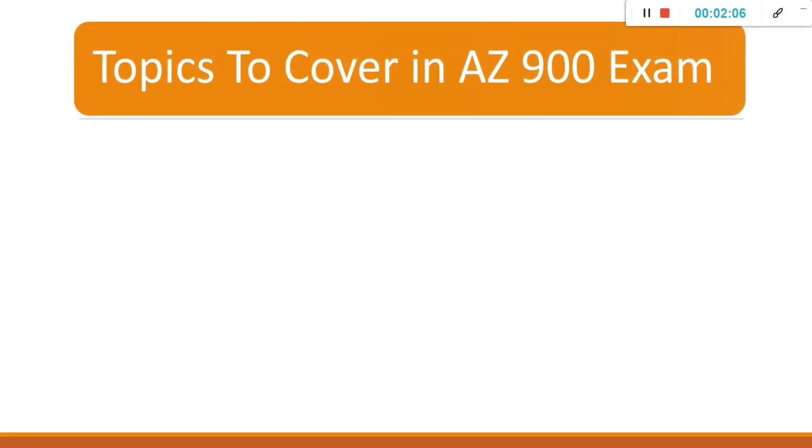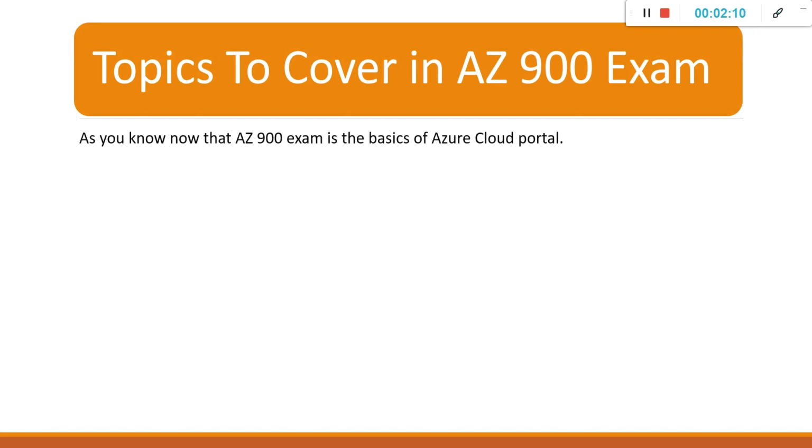So what are the topics covered in the AZ-900 exam? This is the basic Azure Cloud exam.